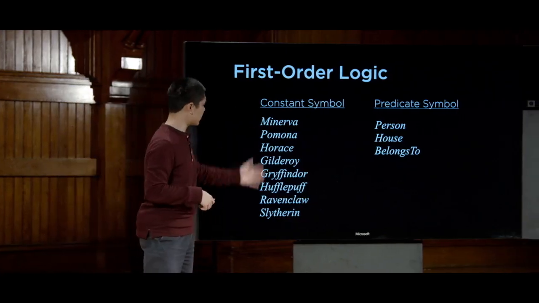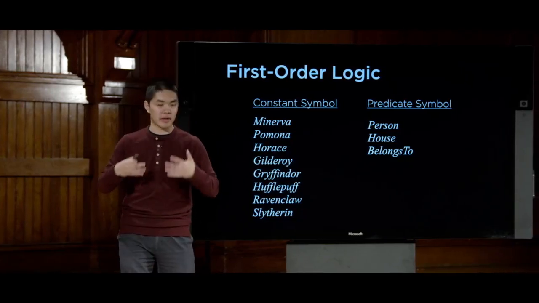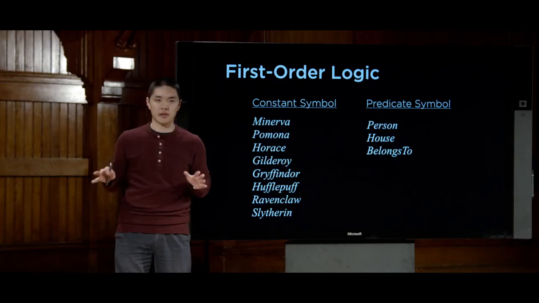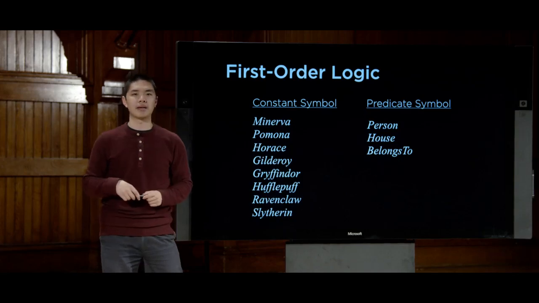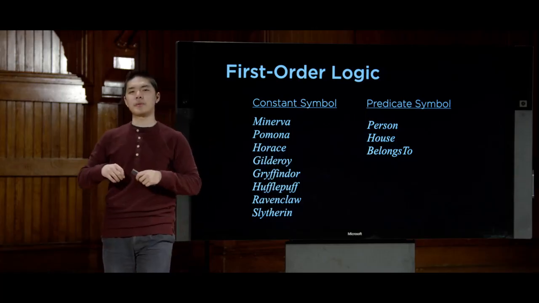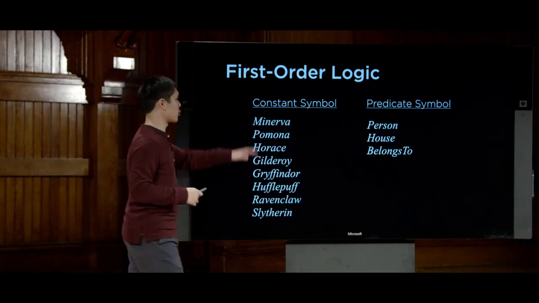But for now, in this same problem, our constant symbols might be objects, things like people or houses. So Minerva, Pomona, Horace, Gilderoy, those are all constant symbols, as are my 4 houses, Gryffindor, Hufflepuff, Ravenclaw, and Slytherin. Predicates, meanwhile, these predicate symbols, are going to be properties that might hold true or false of these individual constants.